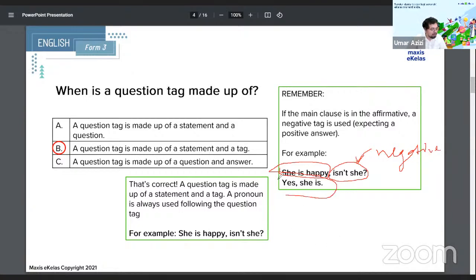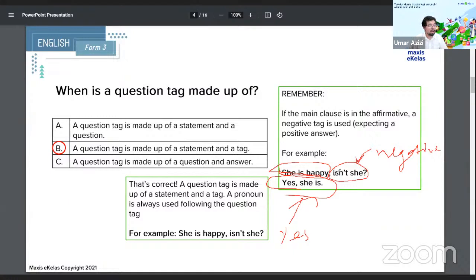And then the following answer, yes, she is. Yes, she is, expecting, because usually an answer isn't given. A question tag is just a format for that. So if you don't see an answer, it's fine. You have to understand that if the first thing is affirmative, it is followed by negative. So, she isn't happy, is she?